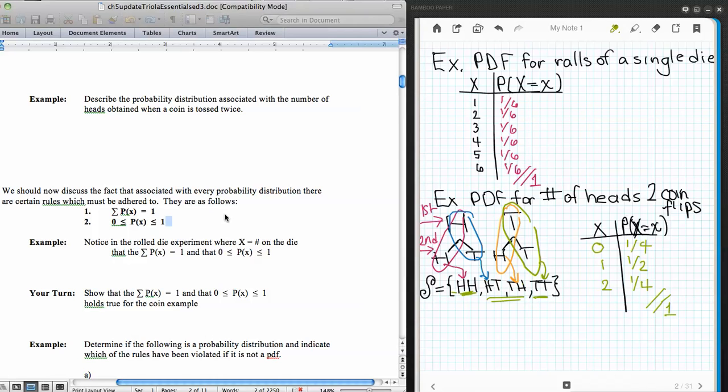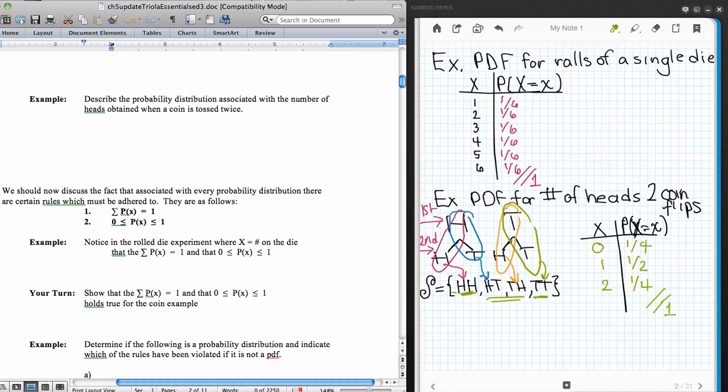Now, we're going to discuss this in these next examples. Notice that in the roll of the die experiment, all of the probabilities sum up to 1, and all probabilities are between 0 and 1. Yes, every single one of these is between 0 and 1, meaning it's not over 1 and it's not a negative probability. And again, you're going to look to see that it holds true for the coin example. We already proved the sum, and you should also notice that these are all between 0 and 1 as well.